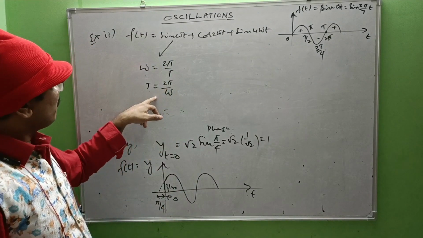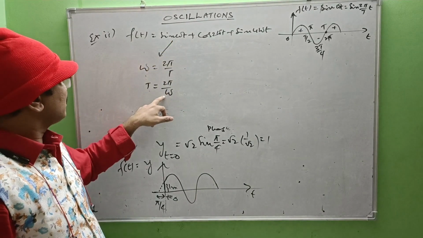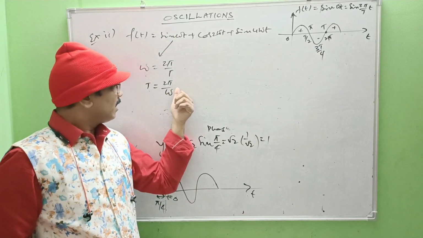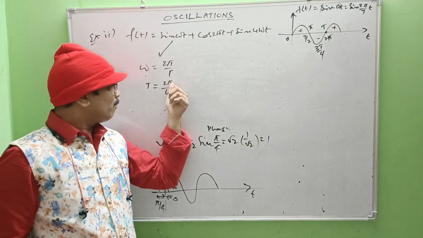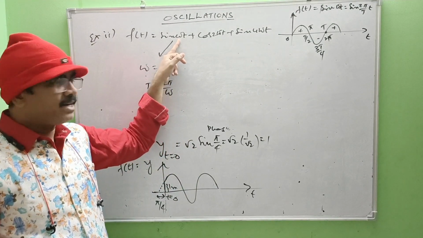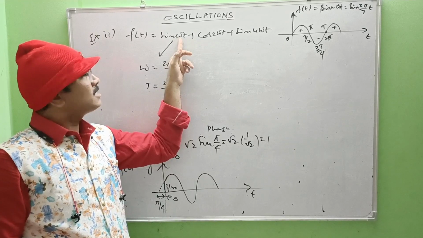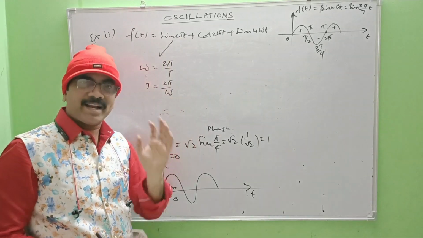So omega can be written as 2 pi by T, or T equal to 2 pi by omega. So what is the time period for this expression sin omega t? That is 2 pi by omega. It means within every 2 pi by omega time, the function will be repeated. That is the meaning. So in every 2 pi by omega, the function sin omega t is repeating itself.